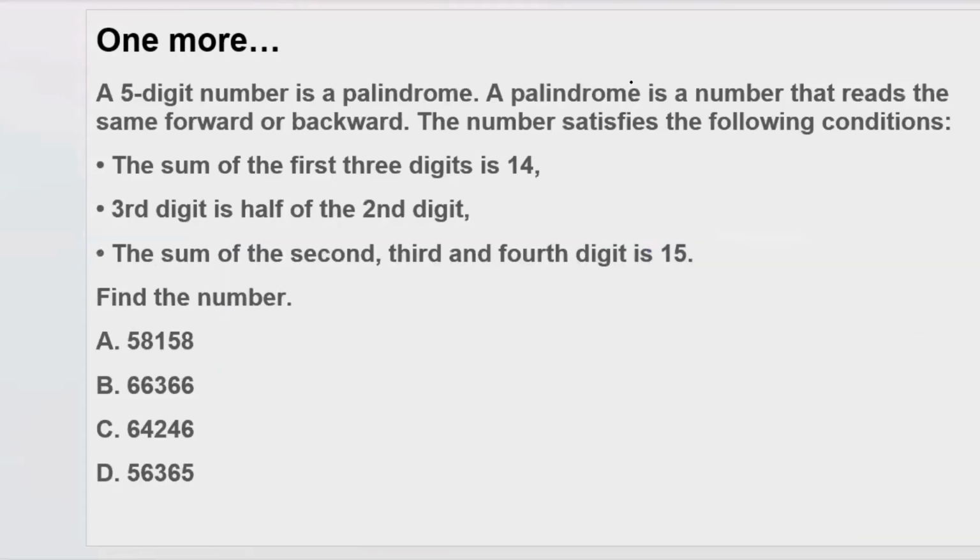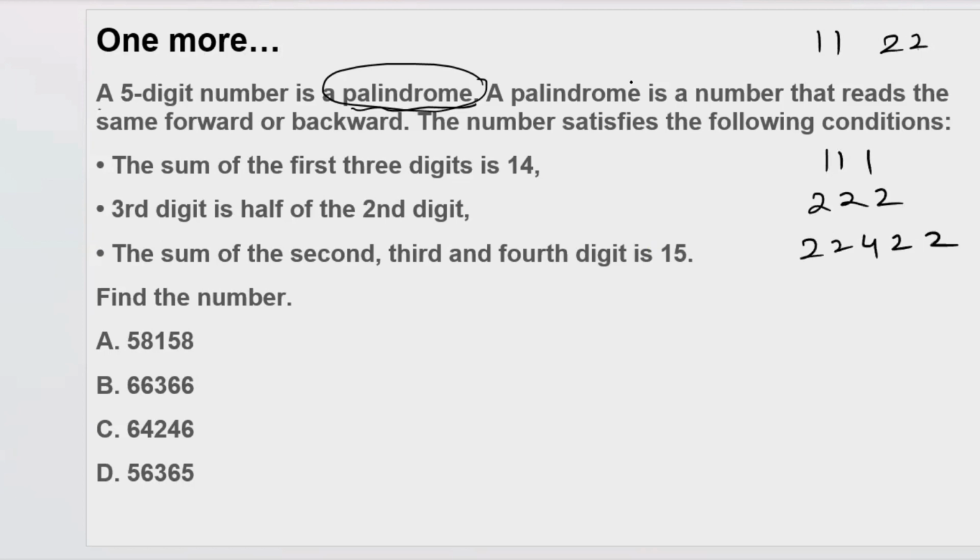What is the next question? A 5-digit number is a palindrome. What is the actual meaning of palindrome? A palindrome is a number which is the same when we see it from backward or forward, just like 22. It remains the same. 11, 111, 22222, 242. Like this, it is the same from this side and from this side. A palindrome is a number that reads the same forward or backward. The number satisfies the following conditions.